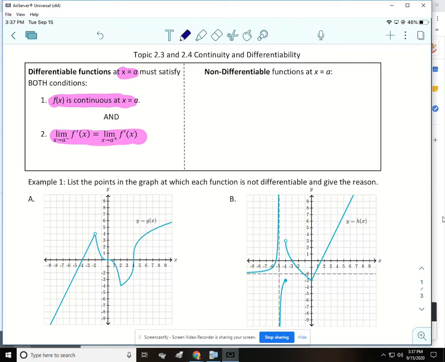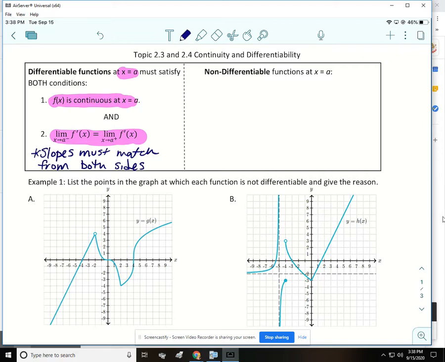Now remember, f prime of x is the derivative, so for a function to be differentiable at a point, the slopes must match from both sides. So that's where on that roller coaster ride, if you ever had a sharp angle, that's because the slope from the left doesn't match the slope from the right.